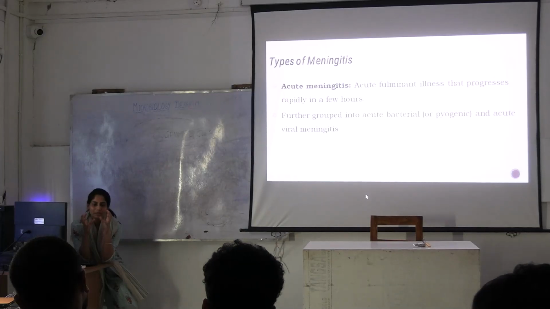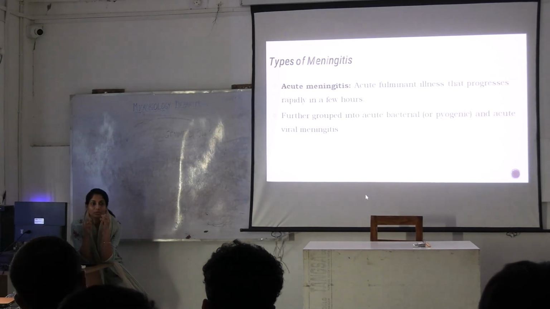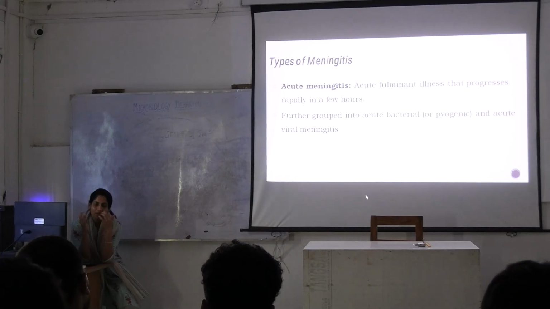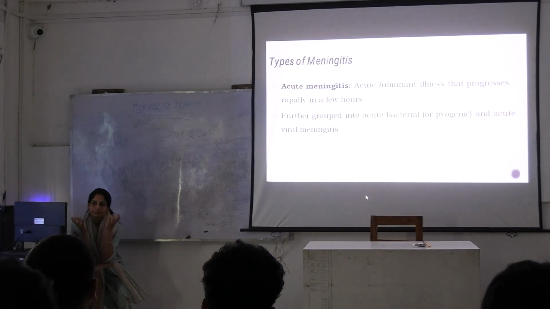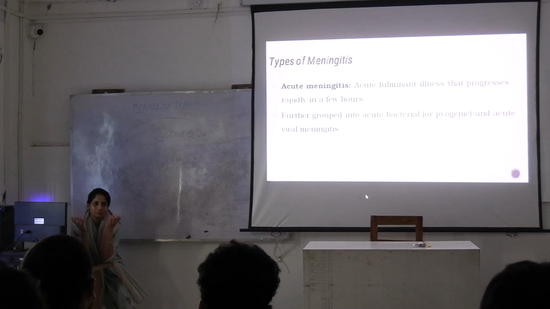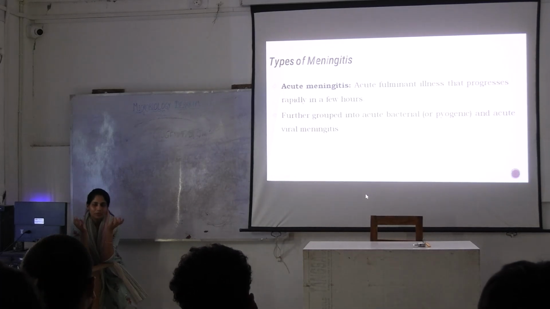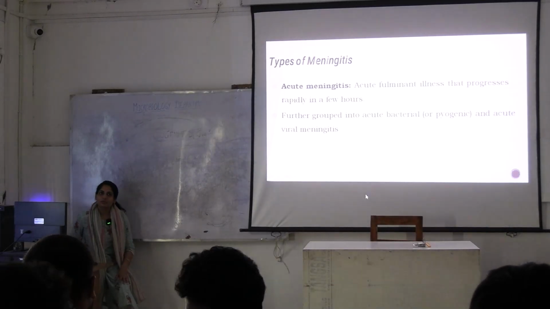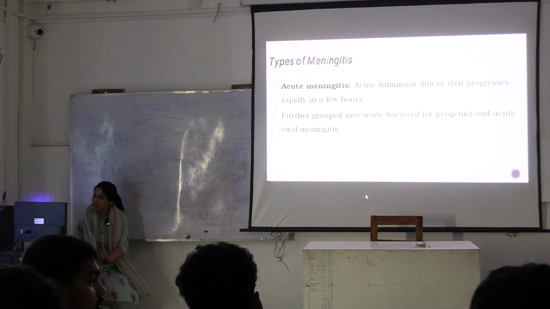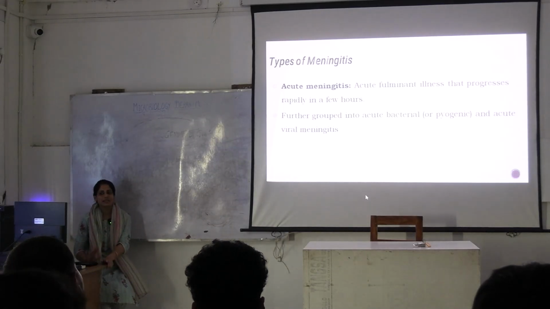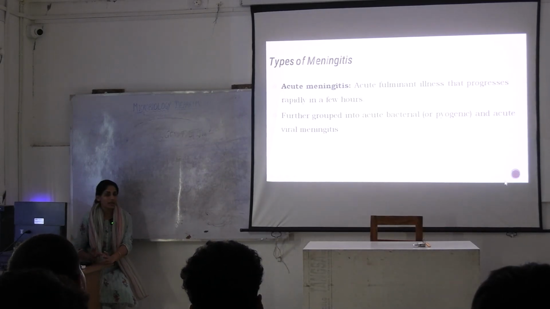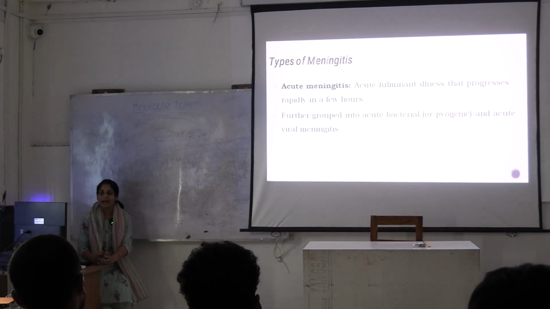But in neonates, I told you in the last class, Streptococcus agalactiae has been seen having more percentage, more prevalence. Why? Where is this Streptococcus agalactiae coming from? It's coming from birth canal, from the mother, right? In case of Streptococcus agalactiae, we see two kinds of meningitis. First is early onset and second is late onset. Late onset में two things are involved. एक है birth canal, दूसरा है healthcare workers' hands.